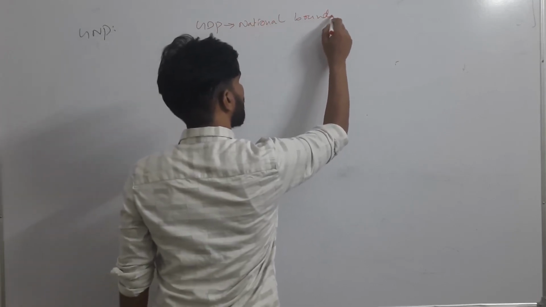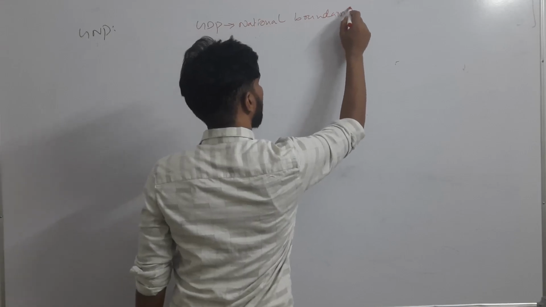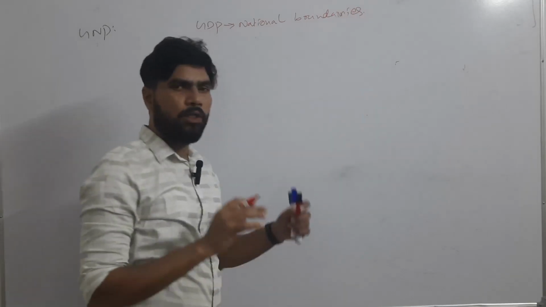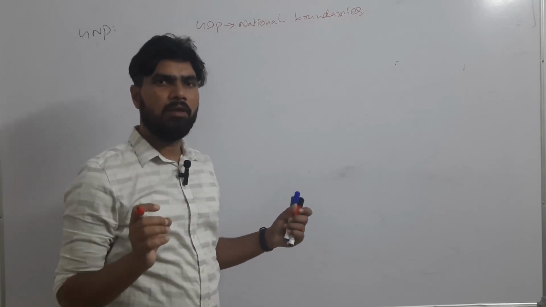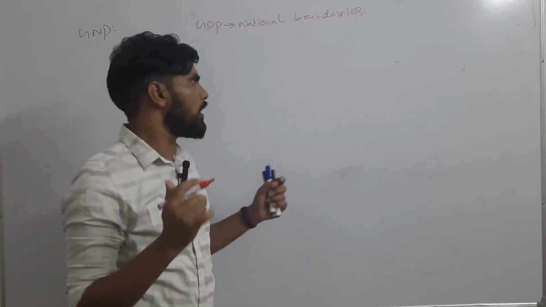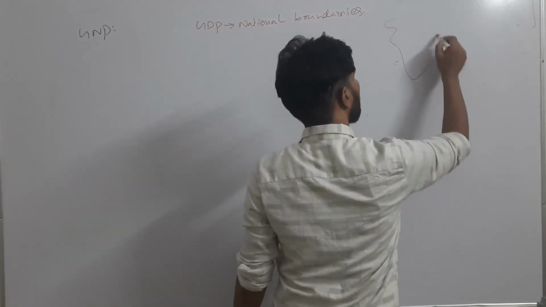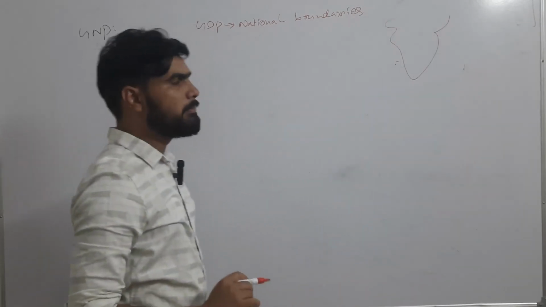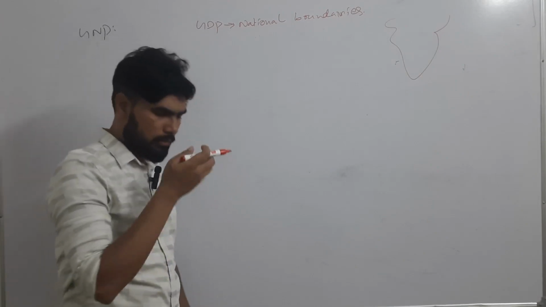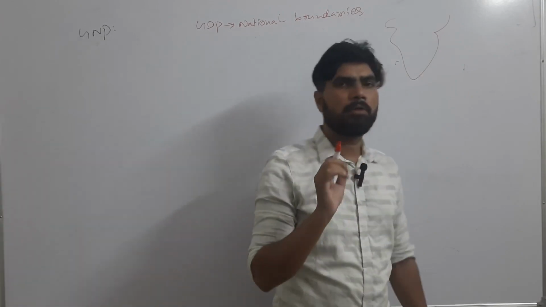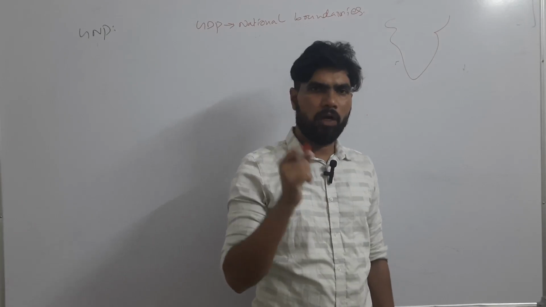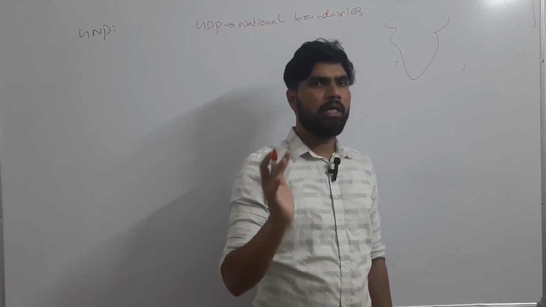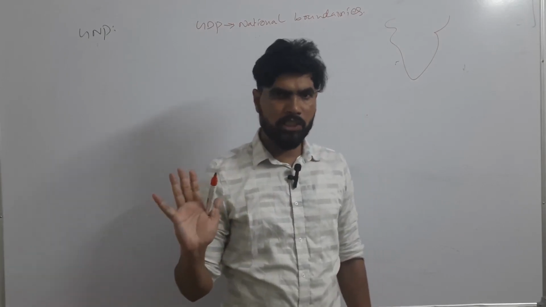Okay, so in GDP, what have we calculated? We have calculated the total value, or final value, of goods and services that are produced within the borders of the country, irrespective of whether those goods and services are produced by a foreign company or an Indian company. We did not differentiate it.